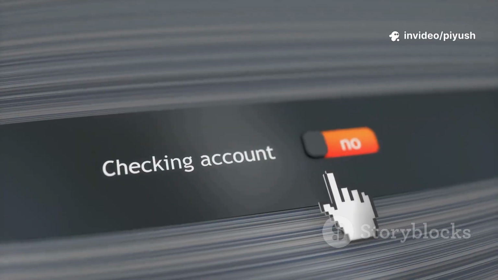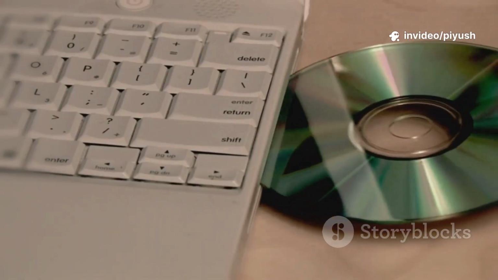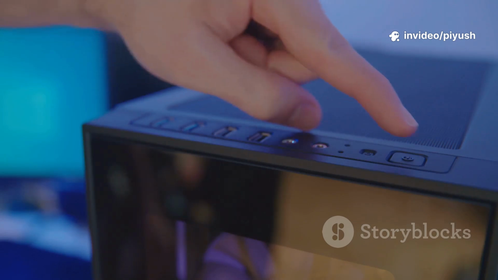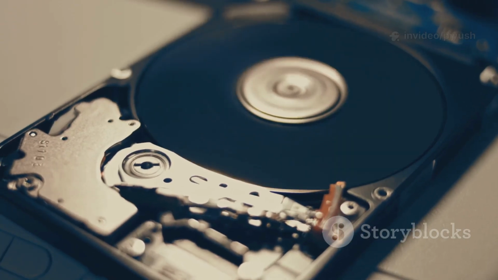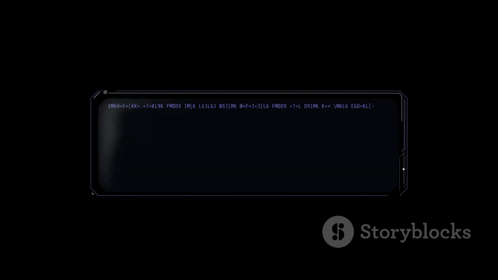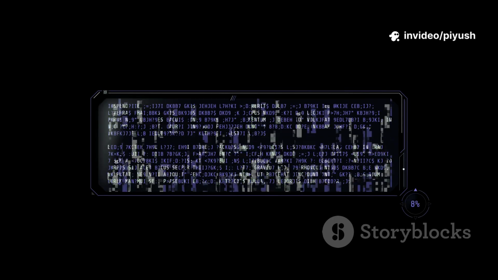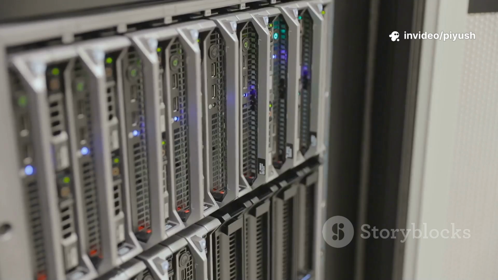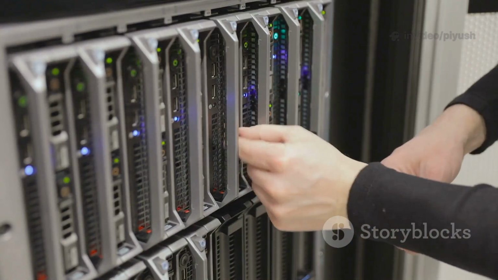Right-click on this C drive partition, and from the context menu, select the Shrink Volume option. After you click Shrink Volume, Windows will take a moment to analyze the partition to determine how much it can be shrunk. A new window will pop up, showing you the total size of the partition and the maximum available shrink space. Your next task is to decide how much space you want to allocate for your new Linux installation.